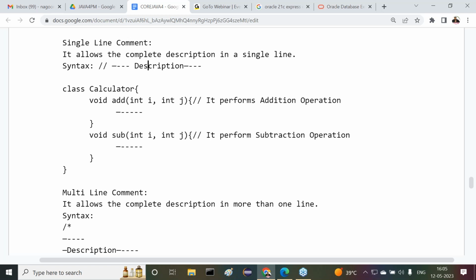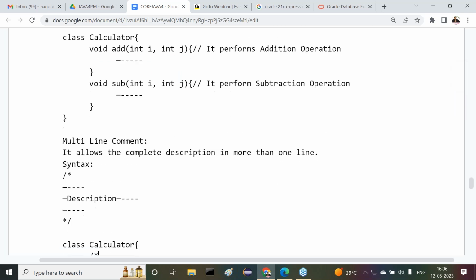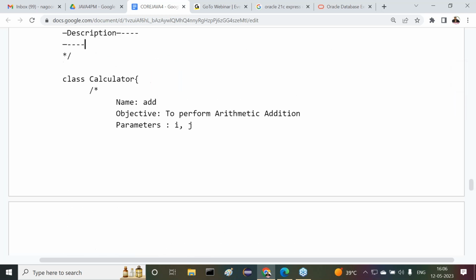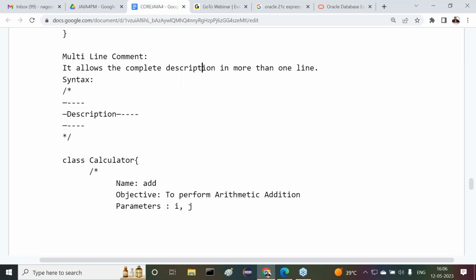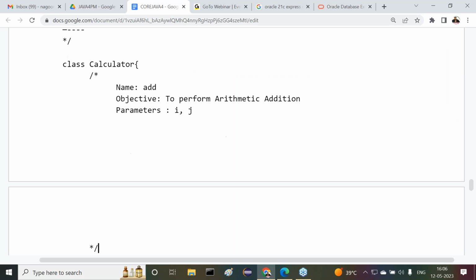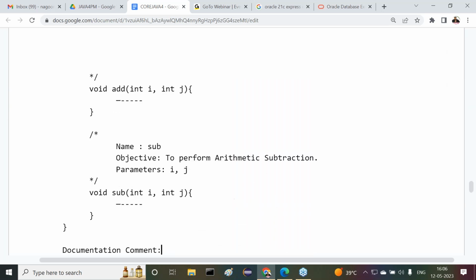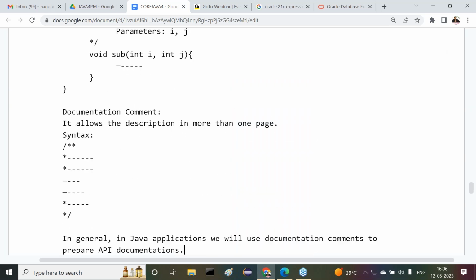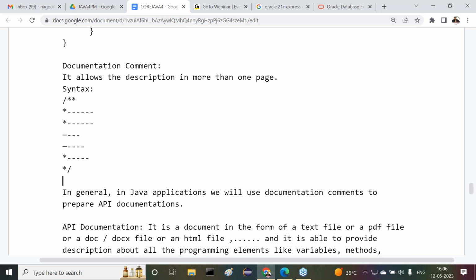Some examples are already given. The syntax is two forward slashes, then we provide some description. Next one is the multi-line comment. What is the multi-line comment actually? It allows the complete description in more than one line. Some points here are given clearly. The documentation comment tells the description in more than one page. Syntax is also given.